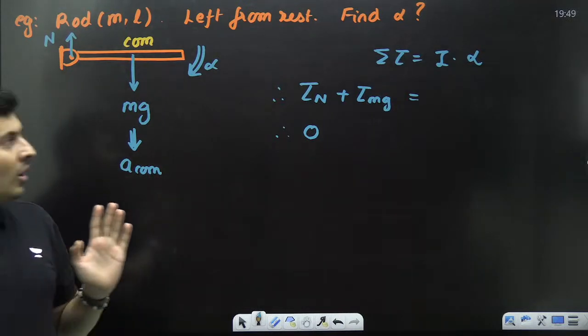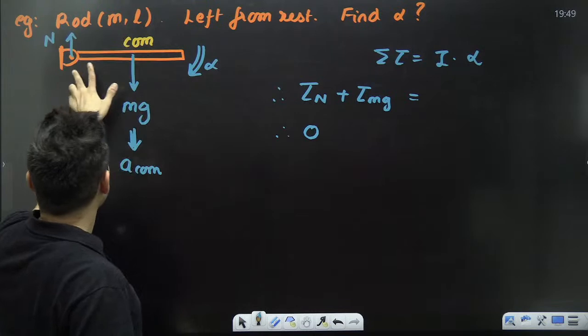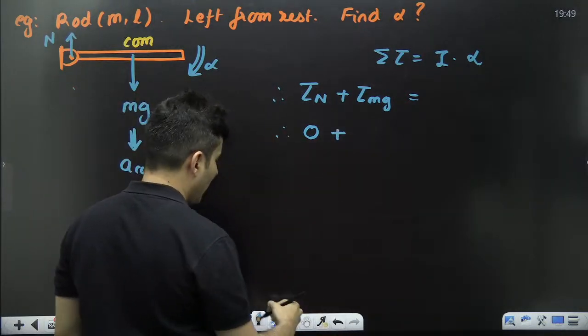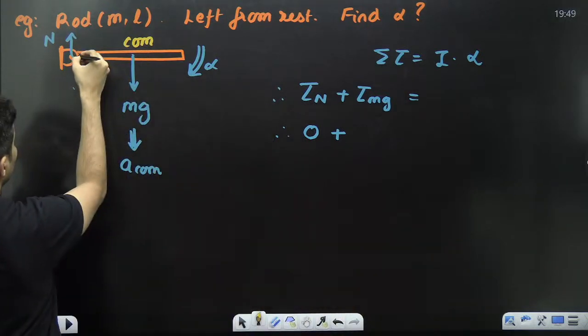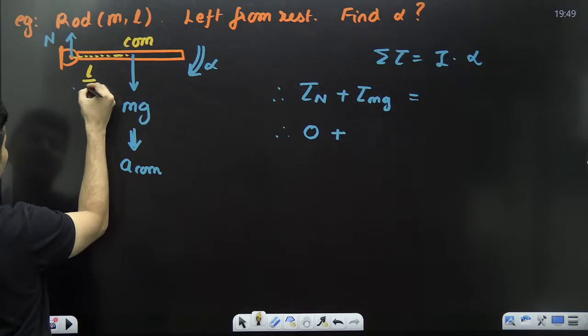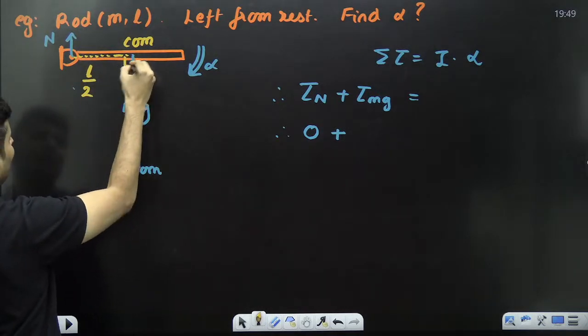Everyone with me? Awesome. mg is acting at a distance of L by 2. That is basically your R, and that is perpendicular.